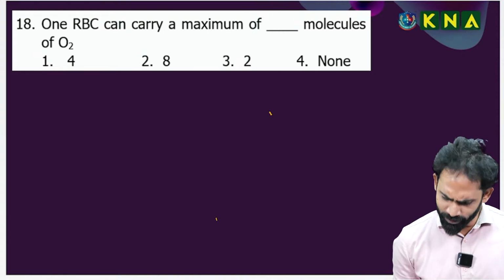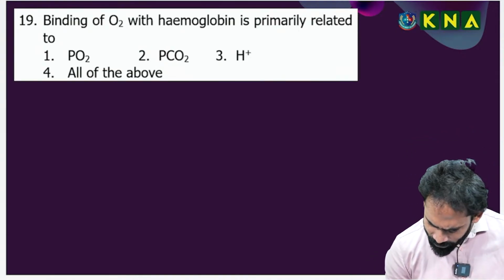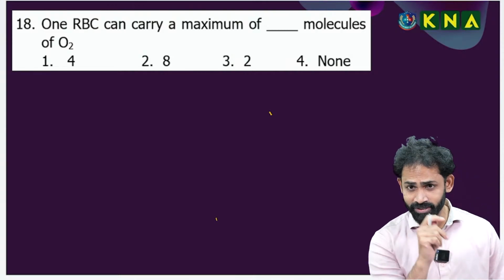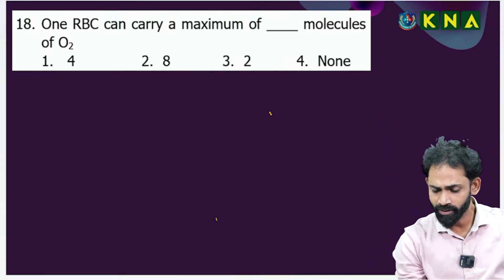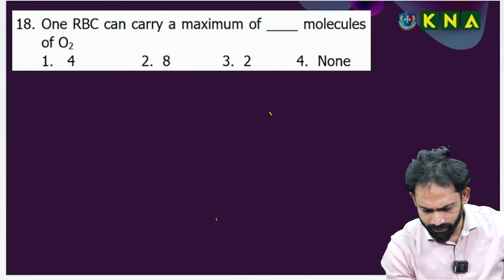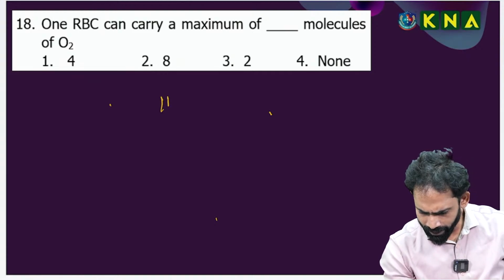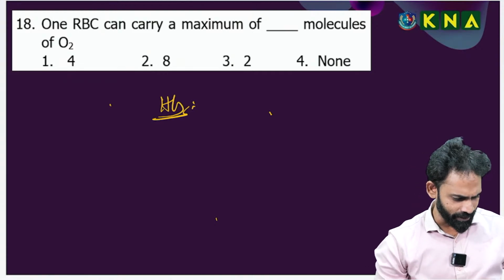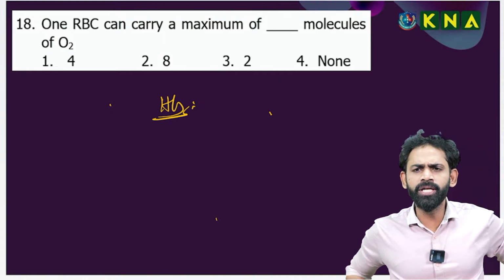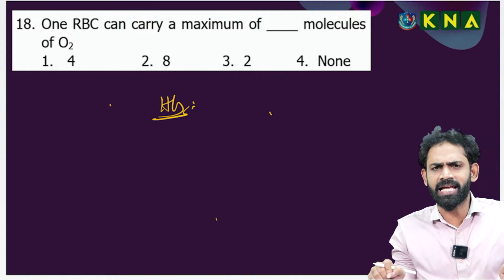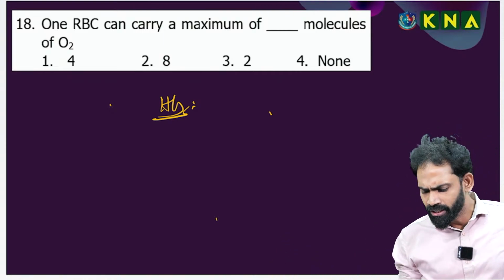Okay, a small discussion before going further. The 90th question is a very good question from an exam point of view. Hemoglobin, HB. A few points I will tell you, then we go inside.